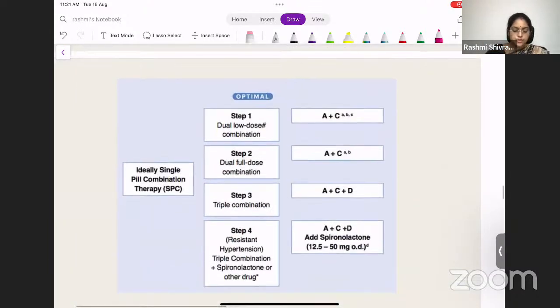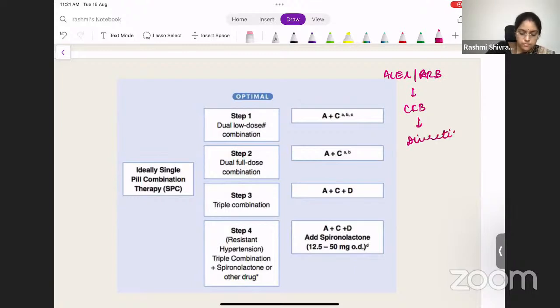What are the drugs that we use? The first line drug is now ACE inhibitors or ARBs. The second line will be calcium channel blockers, right? And the third line will be a diuretic. Beta blockers in special cases. You use beta blockers when the patient already has some cardiac issue, for example if the patient has LV failure, then you will give beta blockers. So the first line drug will be ACE inhibitors.